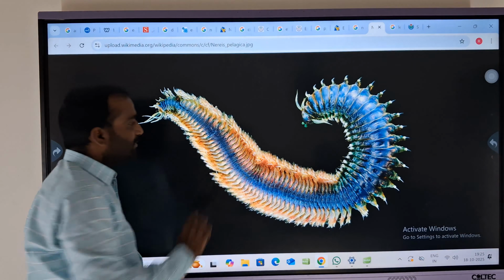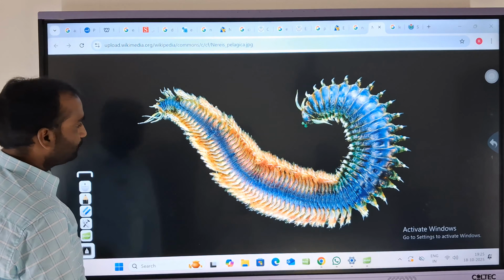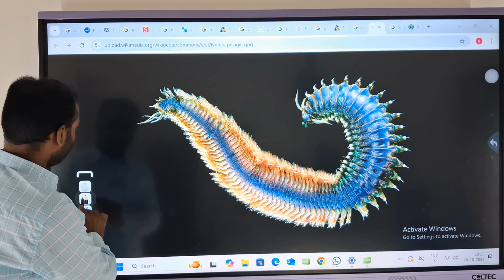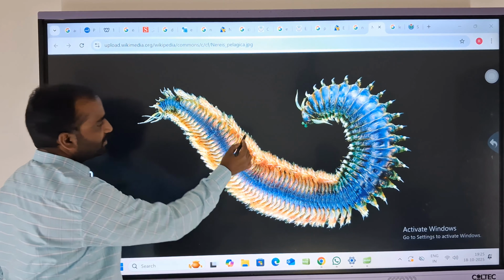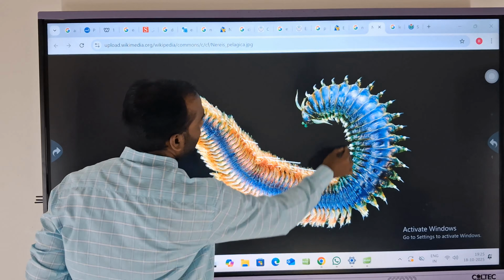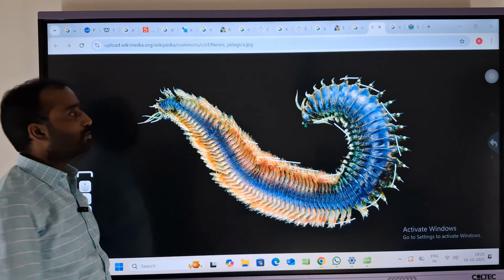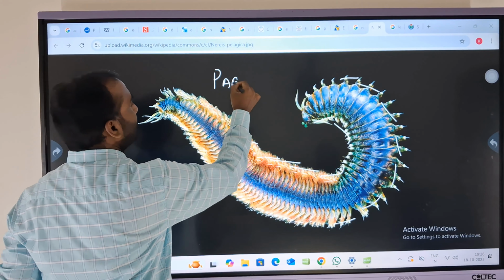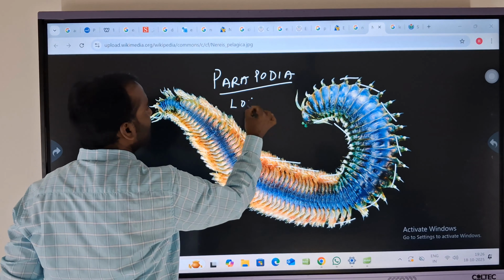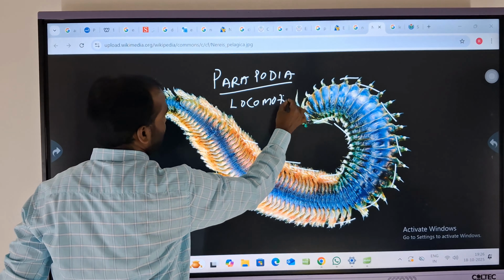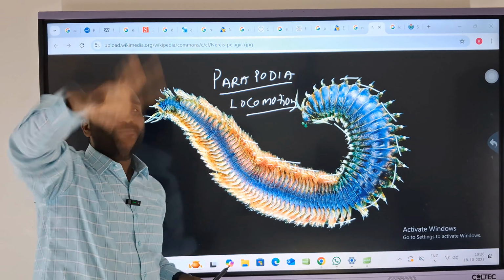See, this is a Nereis. Okay, and especially if you check it out here, we'll be finding these are the external appendages. Am I clear? So these external appendages are called what? Parapodia. So these parapodia help in the locomotion for the movement. Okay, now locomotion along with the respiration also.